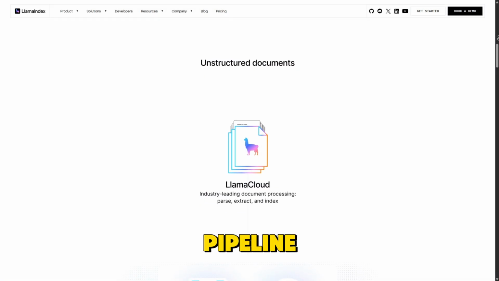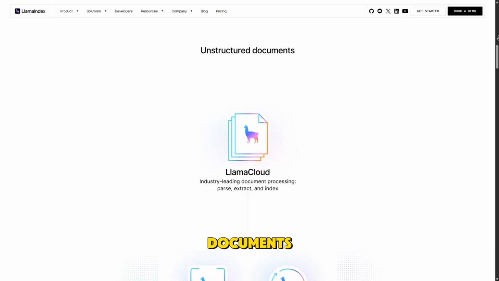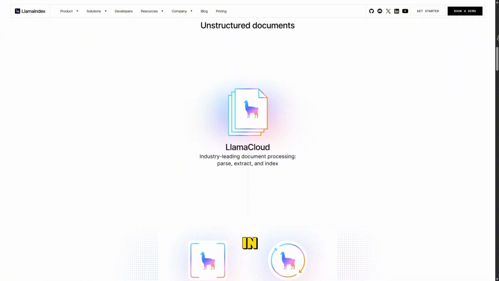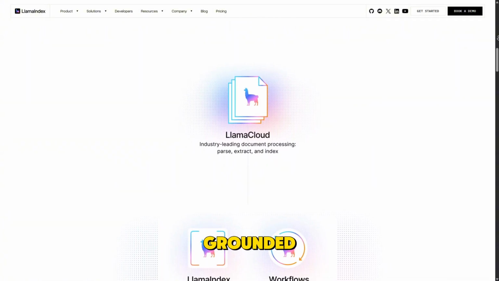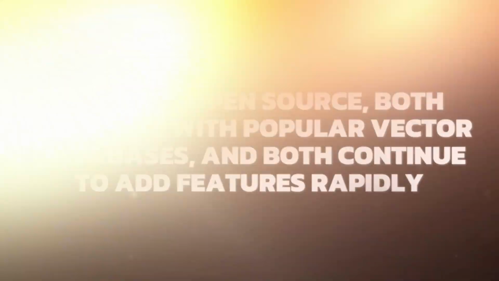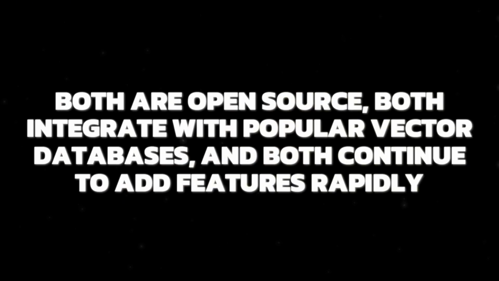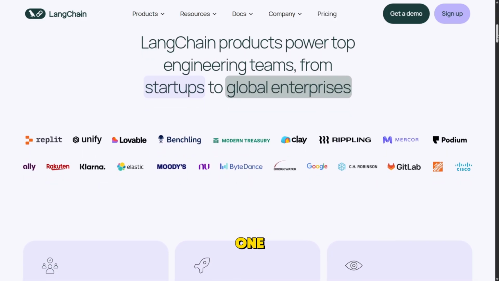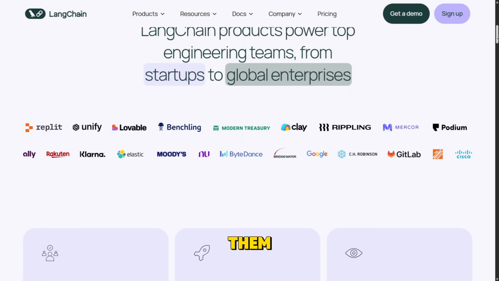If you already have a pipeline, but you're struggling with how to feed documents, PDFs, databases, or APIs into a model in a way that produces accurate, grounded answers, LlamaIndex offers a more specialized toolkit. Both are open source, both integrate with popular vector databases, and both continue to add features rapidly. Because of this, the real choice isn't necessarily one or the other, but how you blend them.